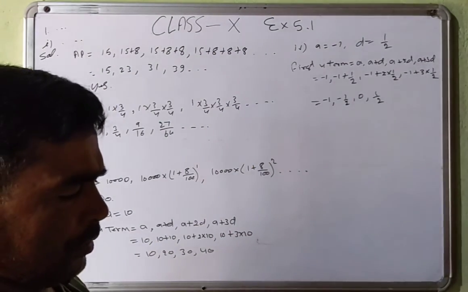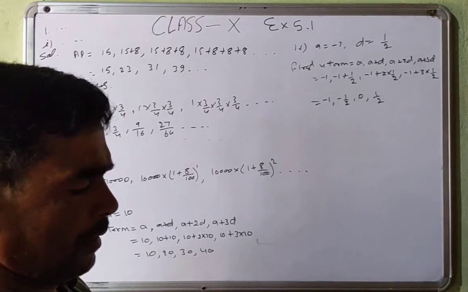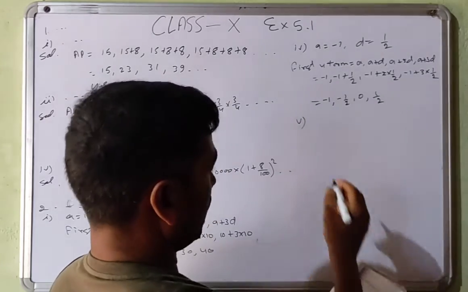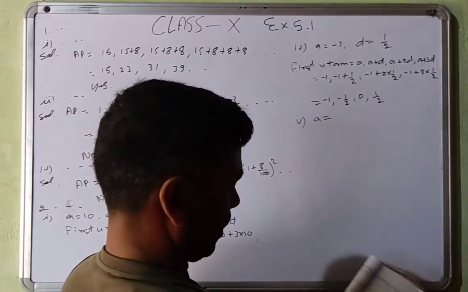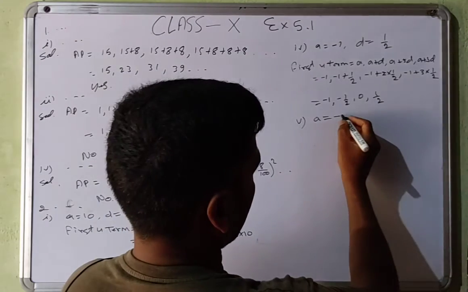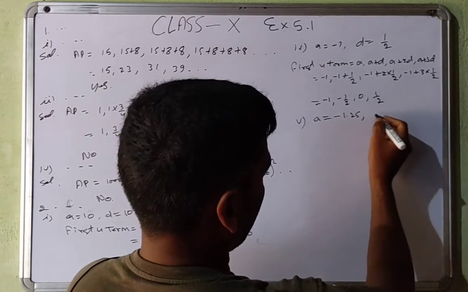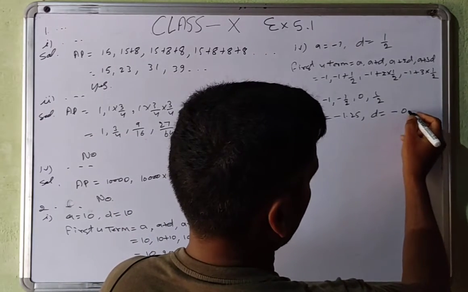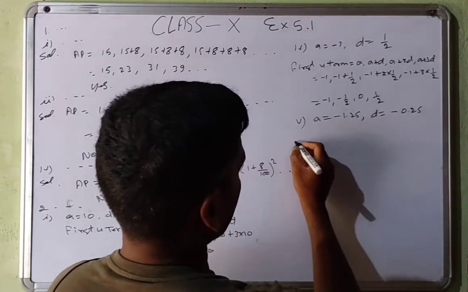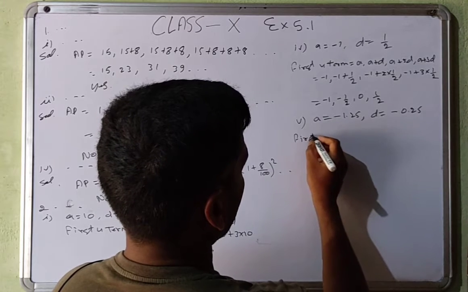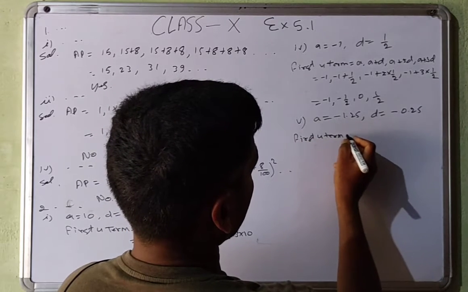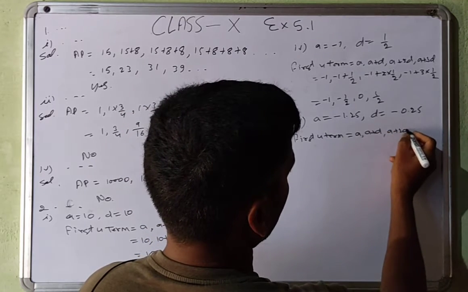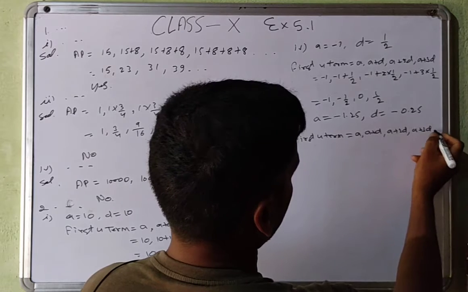And then you can see the fifth part also, because here everything is given in minus. A is equal to -1.25, D is equal to, that's given, -0.25. So first four terms are equal to A, A plus D, A plus 2D, A plus 3D.